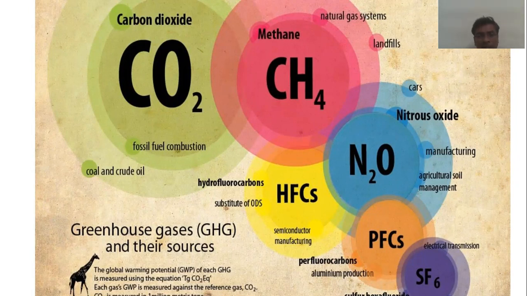Initially, the concentration and percentage of these gases was very low, so they trap heat and store it on the Earth's surface or atmosphere to maintain the temperature. That is the greenhouse effect. Now these gases trap more heat than required, so it leads to global warming.